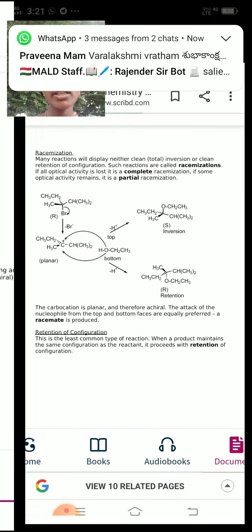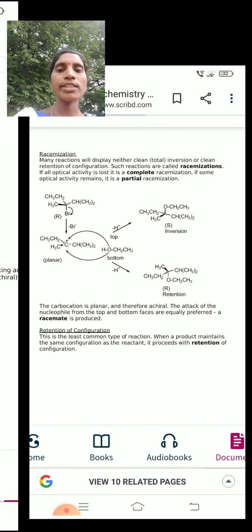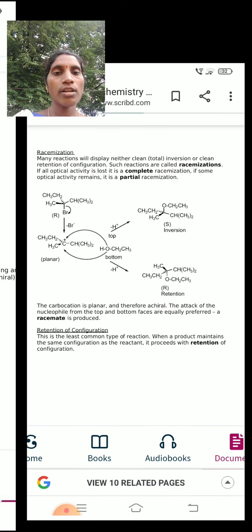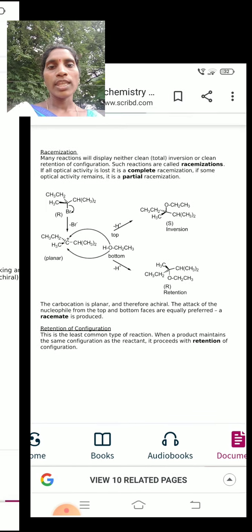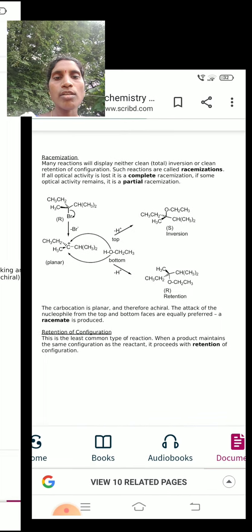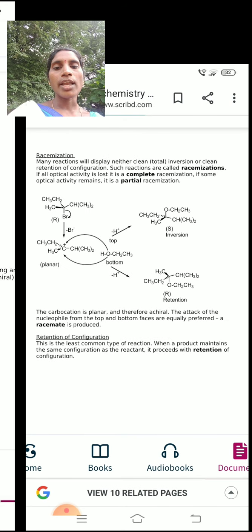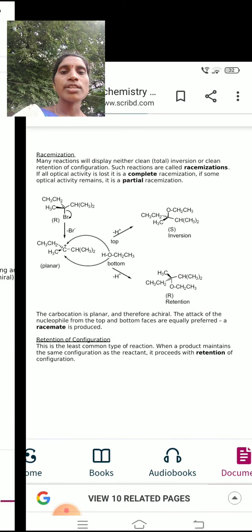Then next, racemization. Many reactions display neither clean inversion nor clean retention of configuration. Such reactions are called racemizations. If all optical activity is lost, it is a complete racemization.